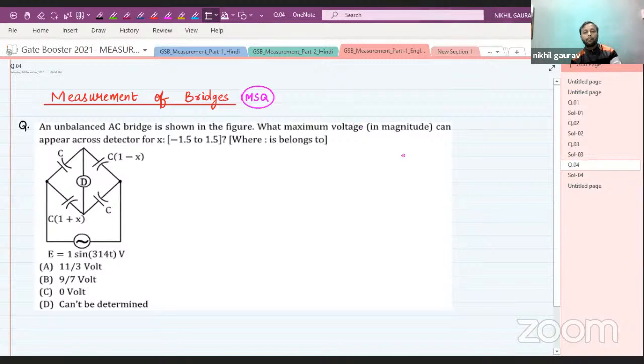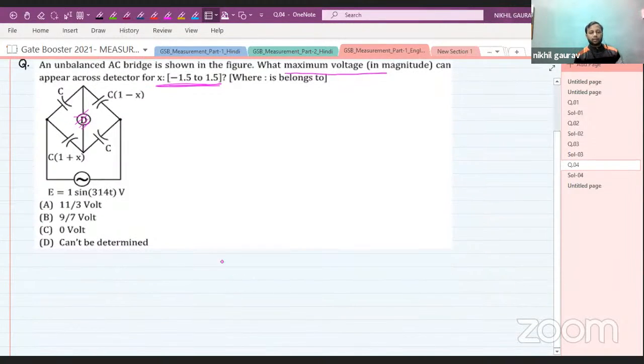So this is the range for X, which varies from minus 1.5 to 1.5. We are supposed to find the maximum voltage across the detector.